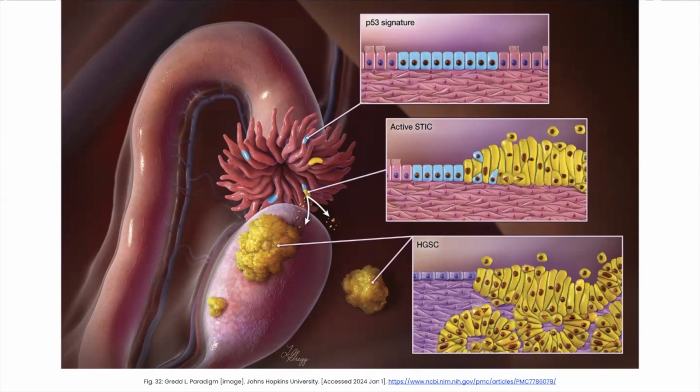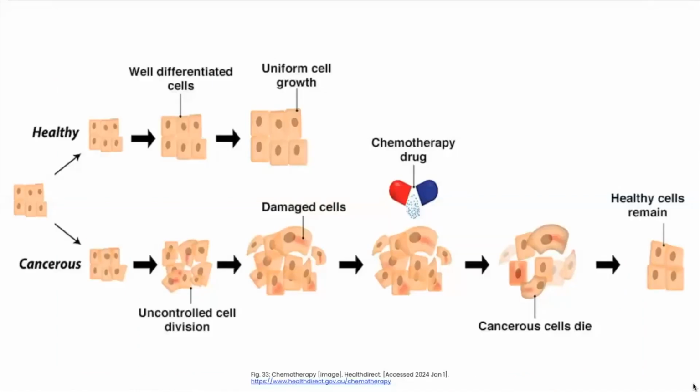Often the first step of overall treatment is surgery, which aims to physically remove as much of the tumor as possible, and it is shown that doing so improves survival in patients with ovarian cancer. The next step is usually chemotherapy, which is a therapeutic poison to the body that works by damaging the DNA of replicating cells. Healthy cells exist in a stage of the cell cycle in which division is unnecessary, but cancer cells rapidly grow and replicate, and are therefore much more likely to accumulate and succumb to the genetic damage from chemotherapy.